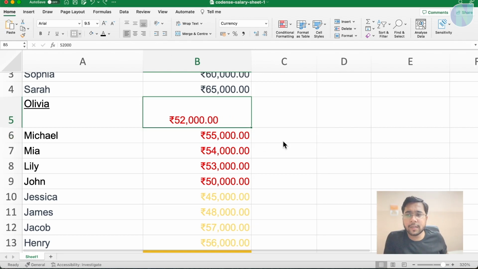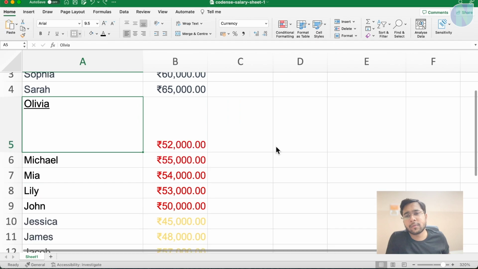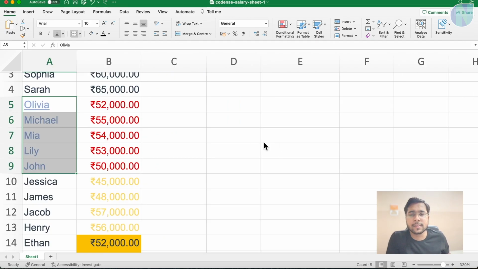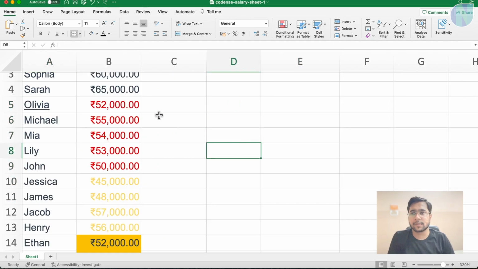Let's undo the sheet a little bit to go back to the previous state so that we can see more formatting options. Keep on practicing these side by side. You can pause the video and try out these formatting options.